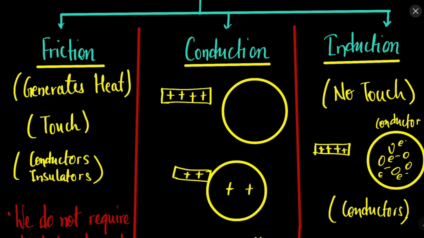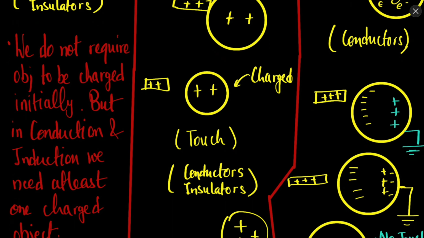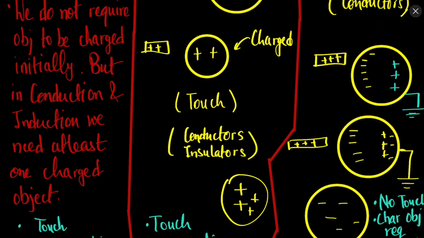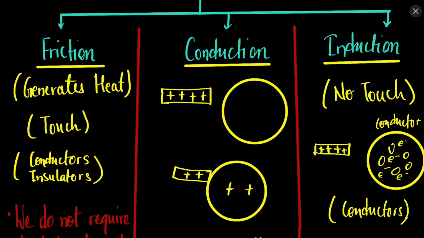So what happens in friction is that when we rub something, you must have noticed, because of the friction, heat is generated. If you rub your hand quickly, you will notice that your hands will get heated up because of the frictional heat. So whenever we rub two surfaces, heat is generated. That heat can give energy to electrons, and then electrons, after getting that energy, can jump out of the material. So one simple process is friction.